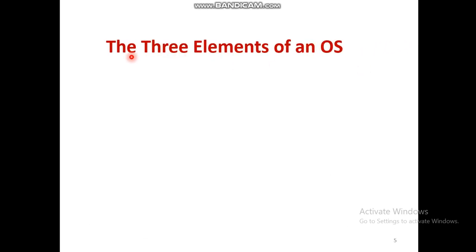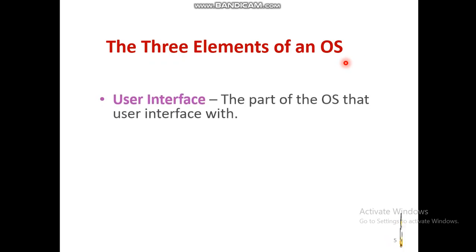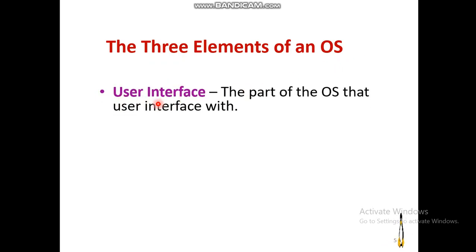Next comes the three elements of an OS. What are those three elements? The first element is the user interface. The user interface is a part of the operating system that the user uses to communicate with the operating system. It acts as a communication part.